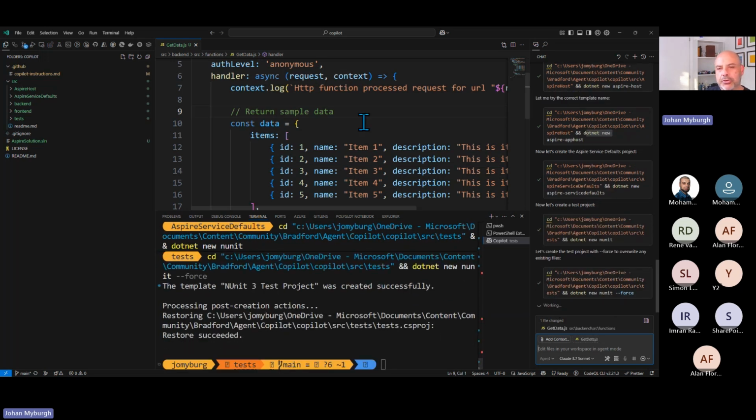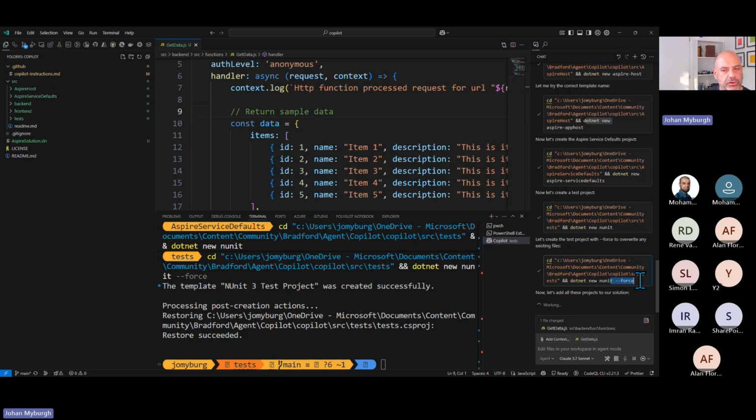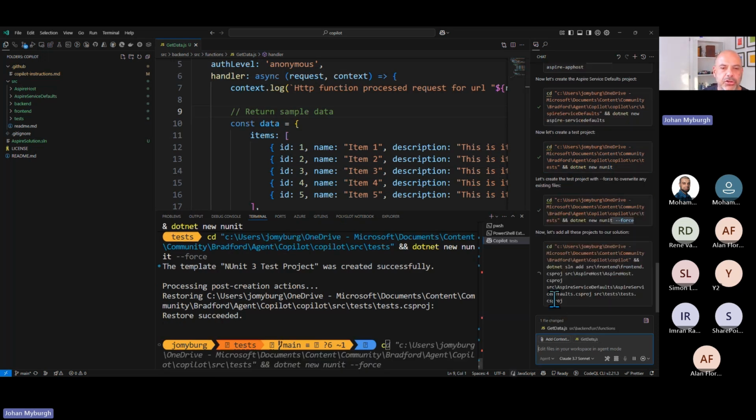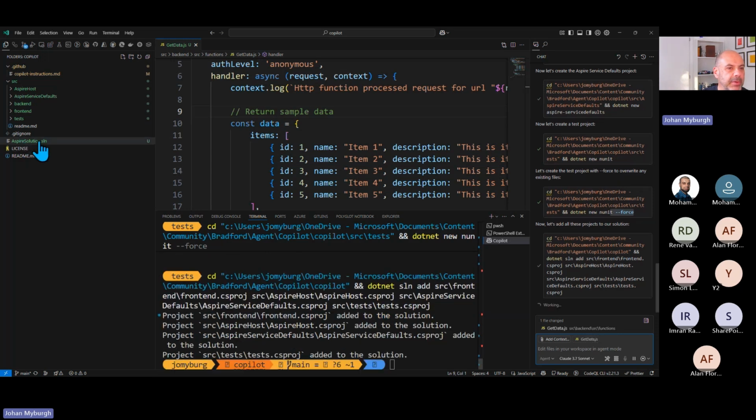It was trying to create a project folder there in the test folder. There was already a folder, so it actually just ran that with a force command. That's why there was an error. All right, so now you'll see I can add all of these projects to my solution file. All right, it's added to my solution file, which is why it's green there.